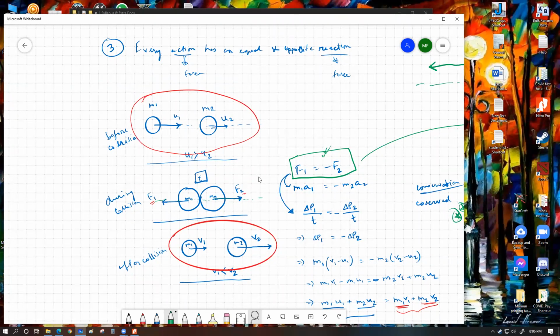You cannot have a scenario, let's say, where two objects collide with each other, maybe like this, where for one object the force works this way, for the other object the force works this way. If these two forces are parallel, you have to say that these two forces are working in opposite direction. But are these two forces working in the same alignment, or in the same line of action? Do they belong to the same straight line?